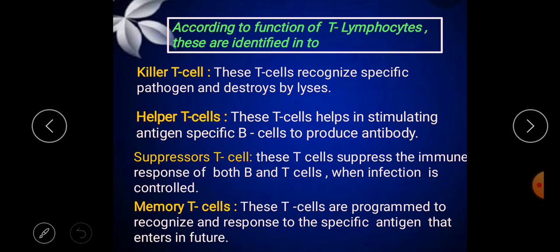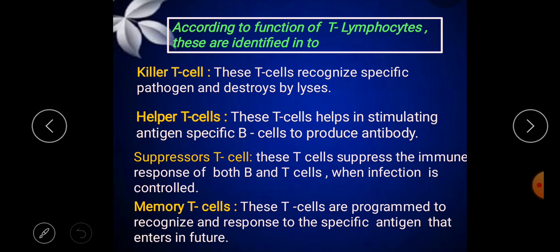They recognize the antigen present on the infective cells, and stimulate the B cells to produce antibodies against that antigen.